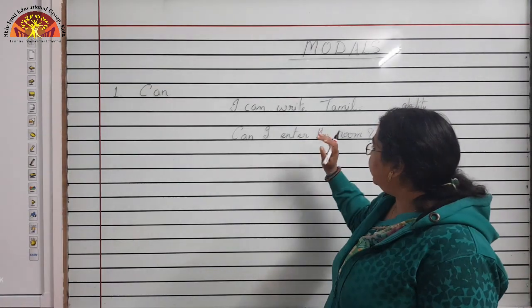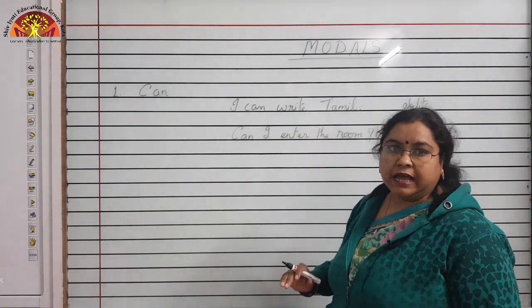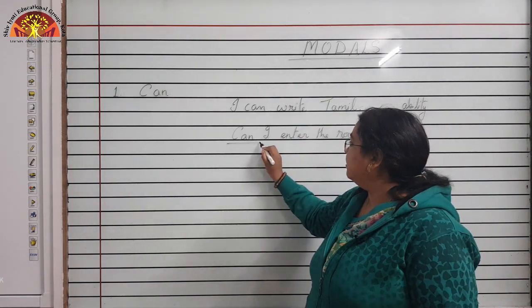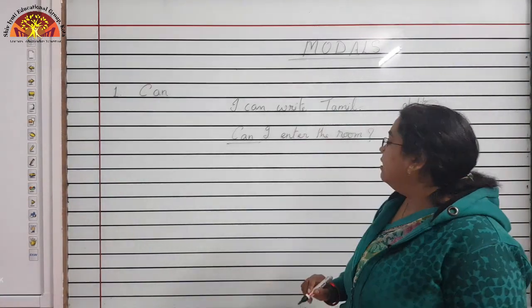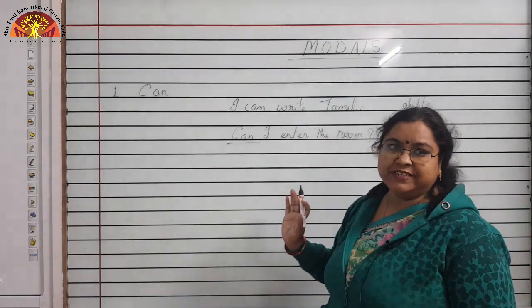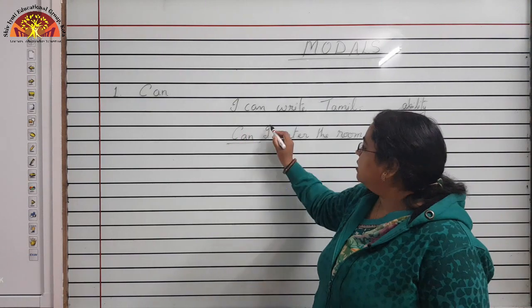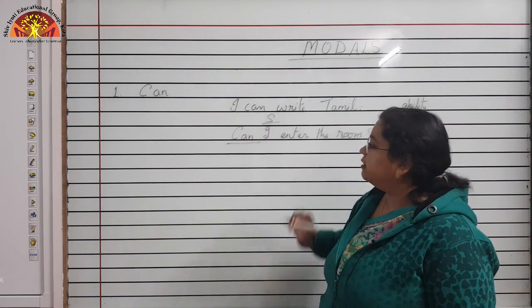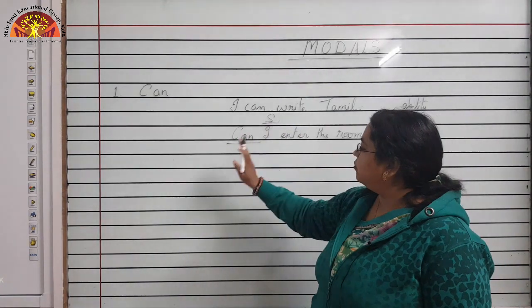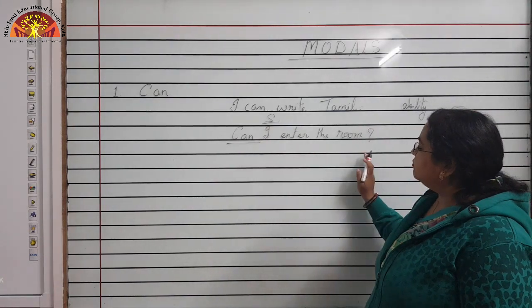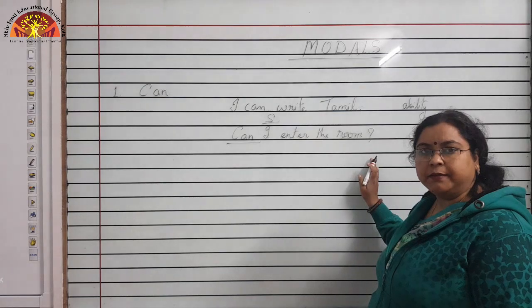See here, this is an interrogative sentence and it is starting with the modal can. Since it is an interrogative sentence, the auxiliary verb will come first, it will precede the subject. This is your subject, so it will come before the subject and the rest of the predicate part will come afterwards.